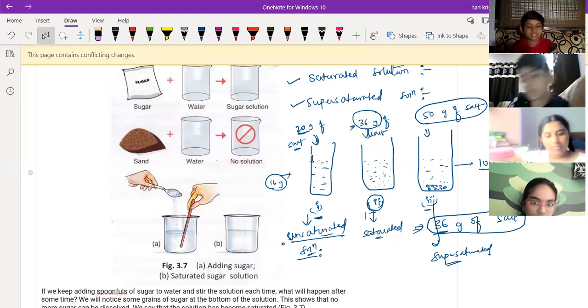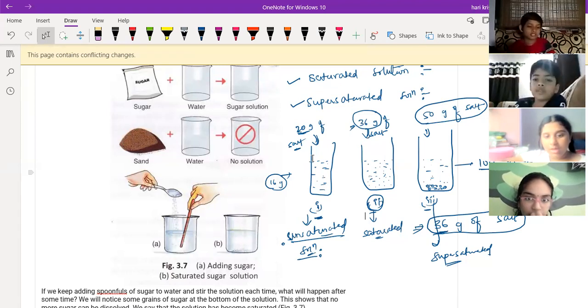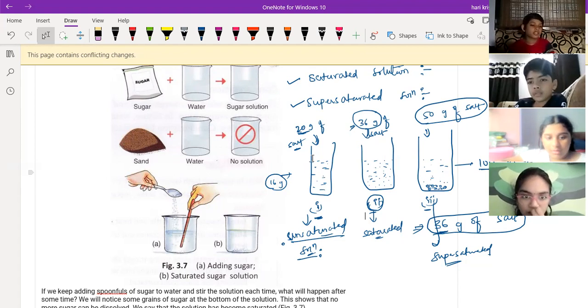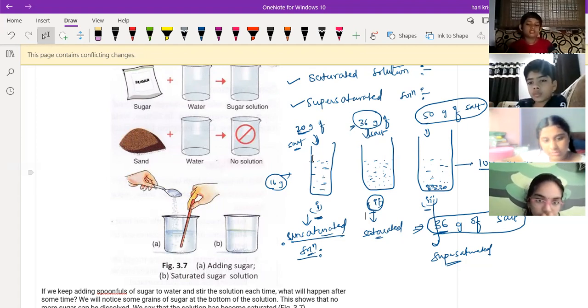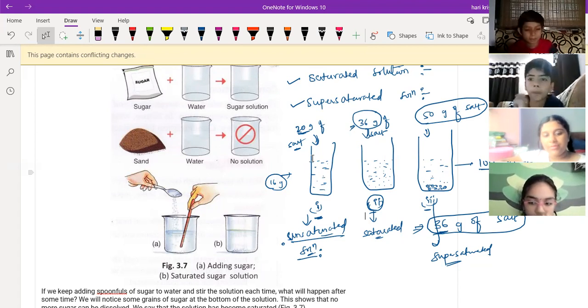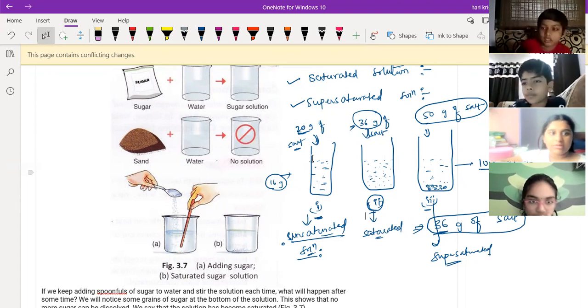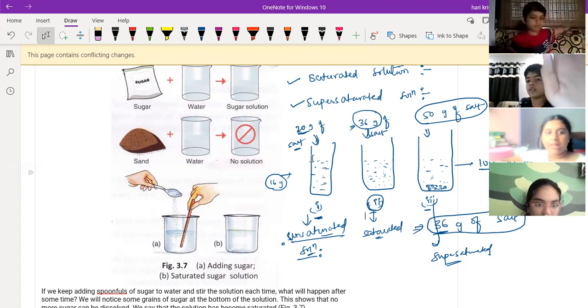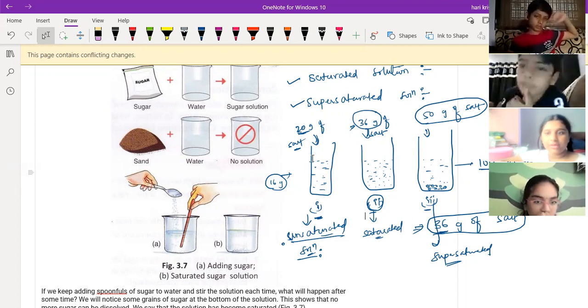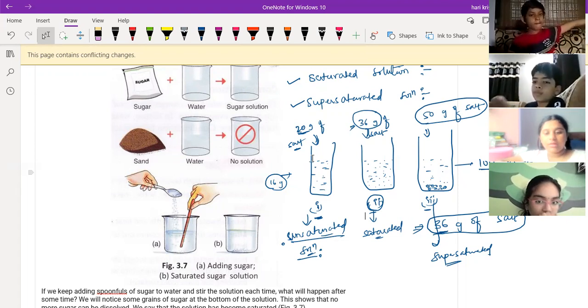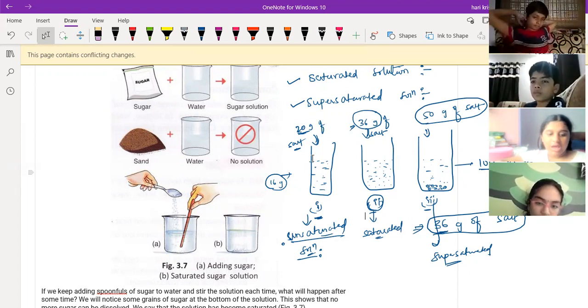If you add a fourth spoon and it is not dissolving, then the third is the saturated solution, and the fourth one will form the supersaturated solution. Whatever the last spoon you add, if it does not dissolve and settles at the bottom of the beaker, that forms the supersaturated solution.